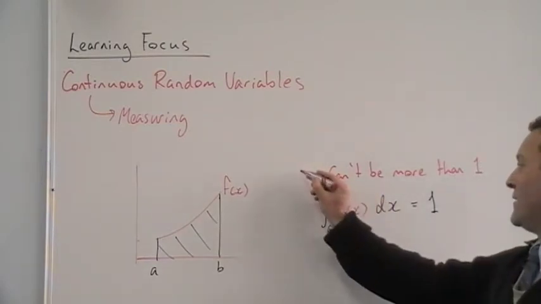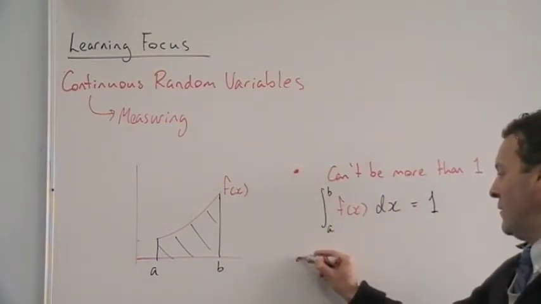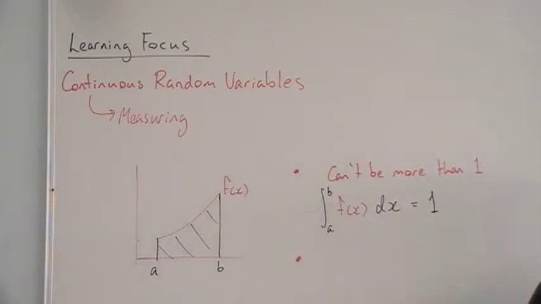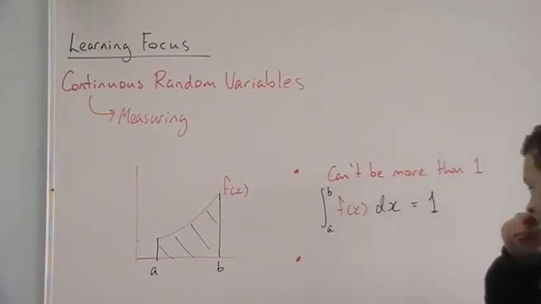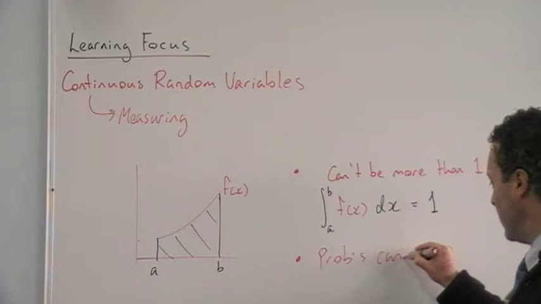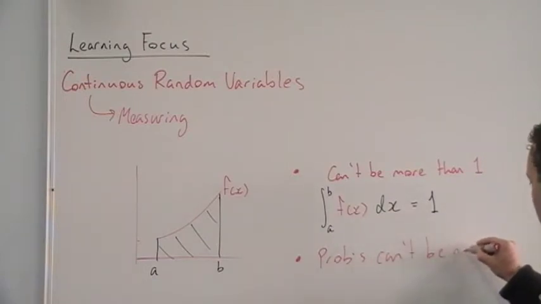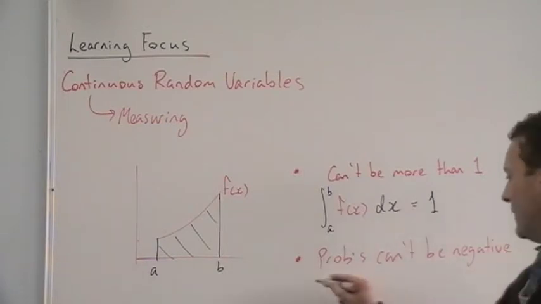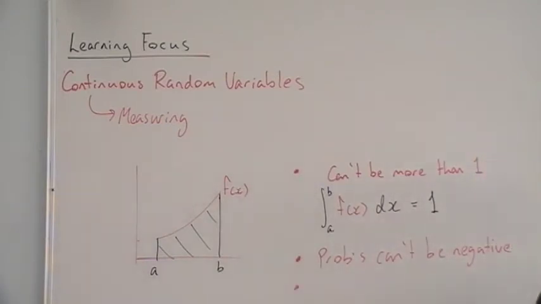Another important point would be, what else do you know about probability? Can't be negative. And what else?